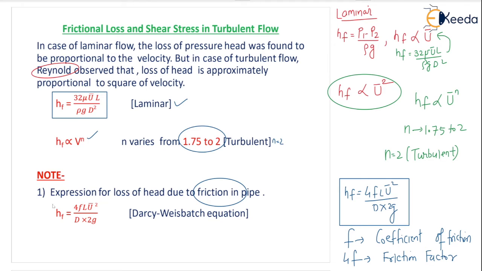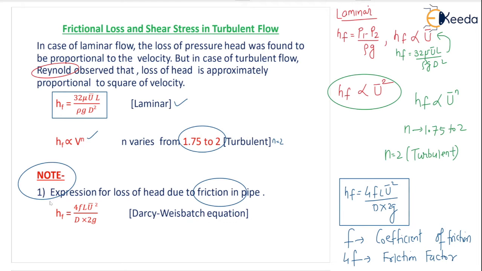So what is the meaning of this note? Expression for loss of head due to friction. Whenever there is a loss of head inside the pipe due to friction, you should use the formula having the coefficient of friction or friction factor, correct? Because that is a major loss. Point to be noted: head losses in pipe can be divided into two categories, major loss and minor loss.